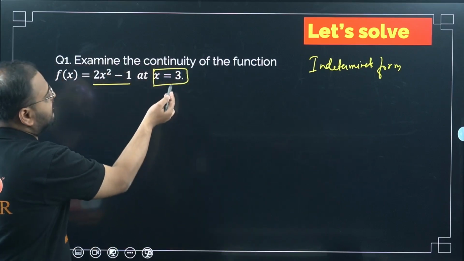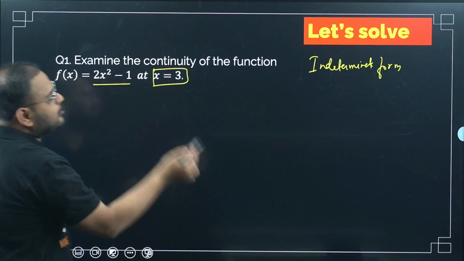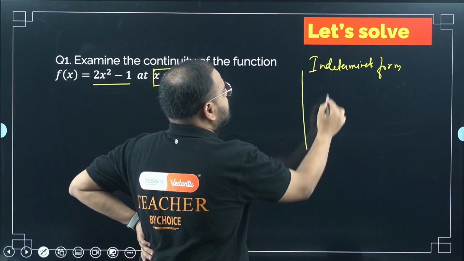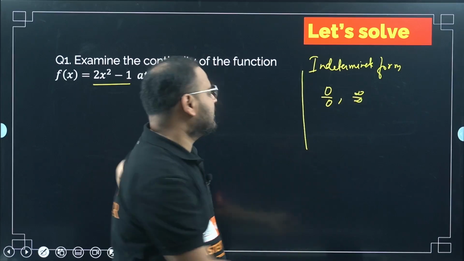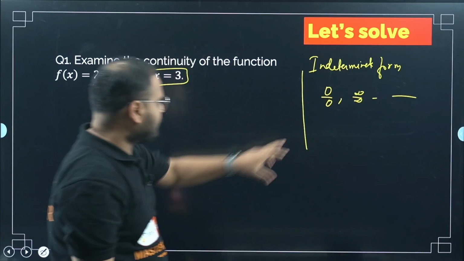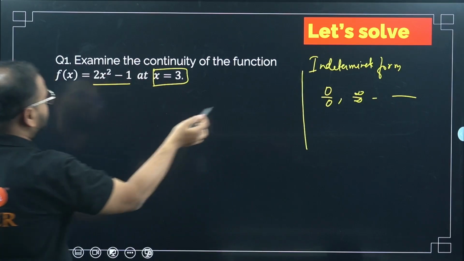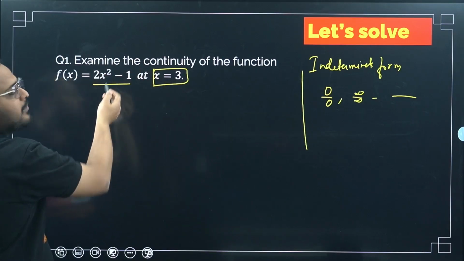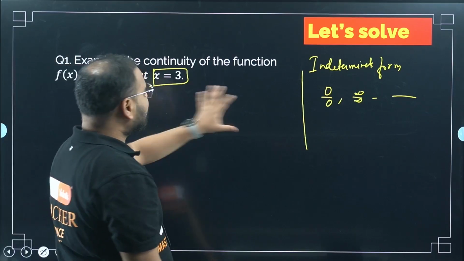So if you check here, if I put this 3 here, am I getting an indeterminate form? Please check. Do you remember the indeterminate forms we wrote? 0 by 0, infinity by infinity. There was a total of 7, right? Okay, so is it of this form? Please check. 2 into 3 square will be 9 into 2, so 18 minus 1, 17. It's not indeterminate, right? So I can directly put the value here.